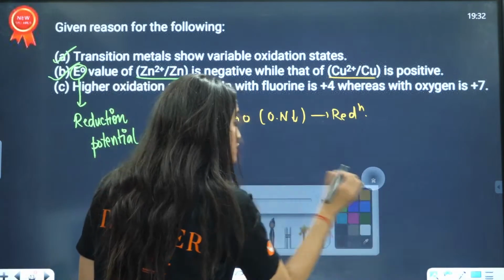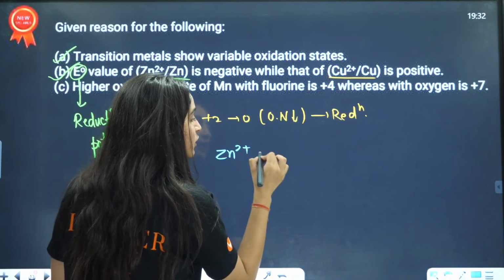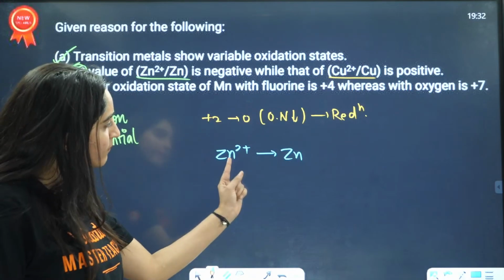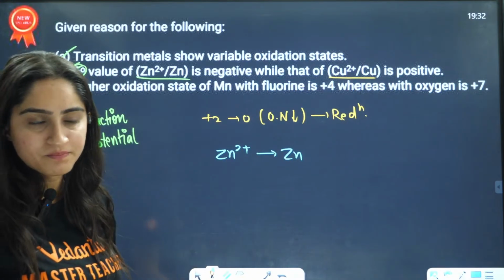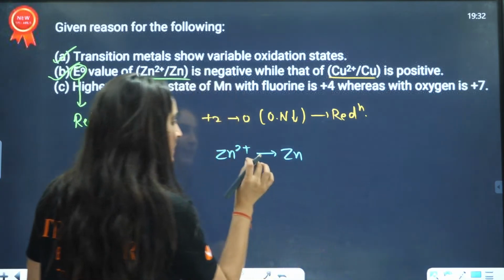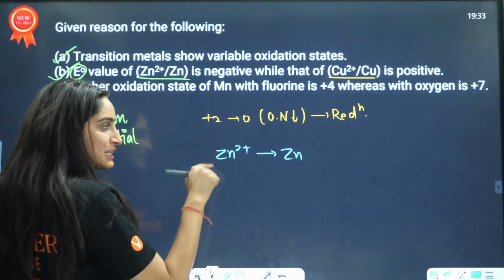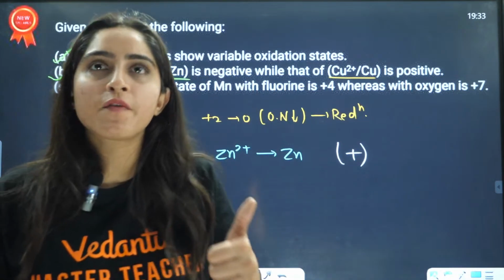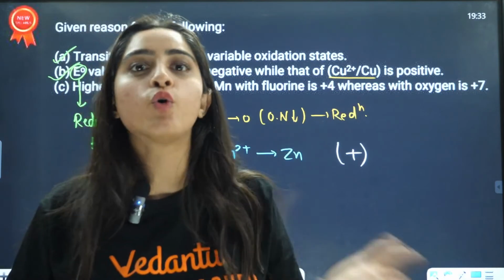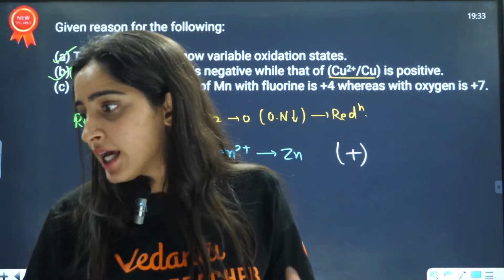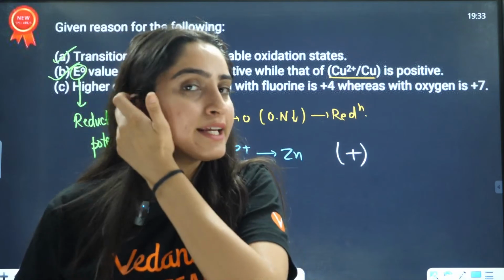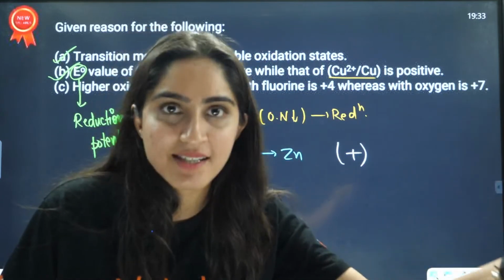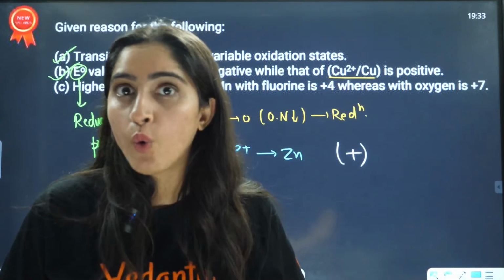For this reaction to happen, Zn2+ to Zn, if this state is more stable, then it will be positive. That means positive: if you want to do something, you will say yes. If you don't want to do something, you will say no, right? When you don't want to do something, you will say no, negative.